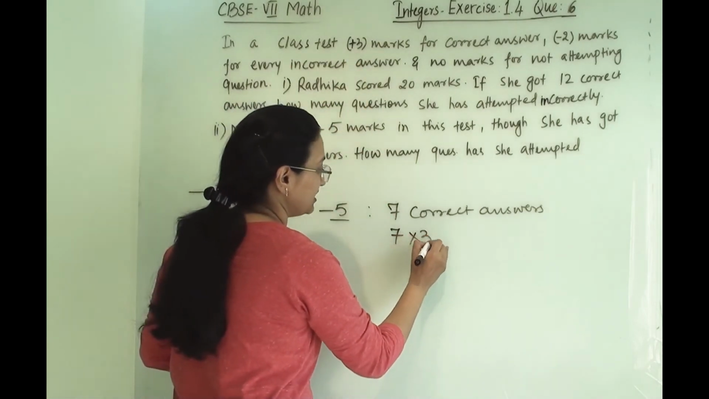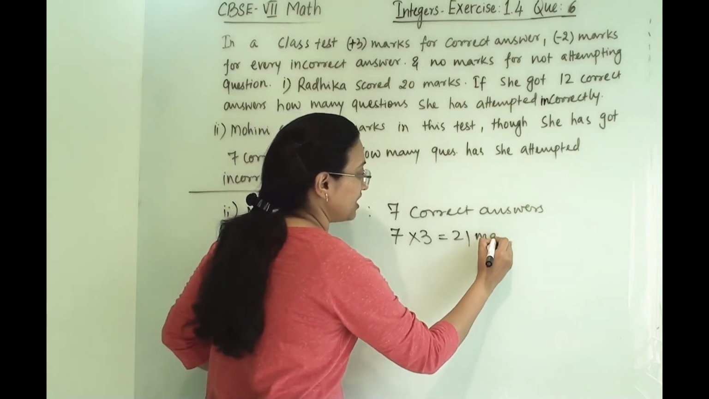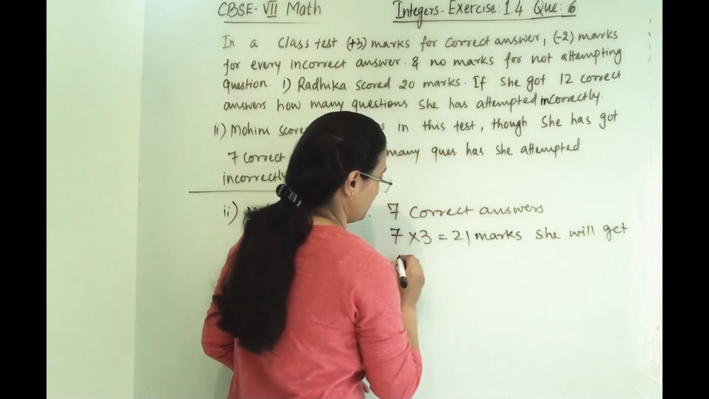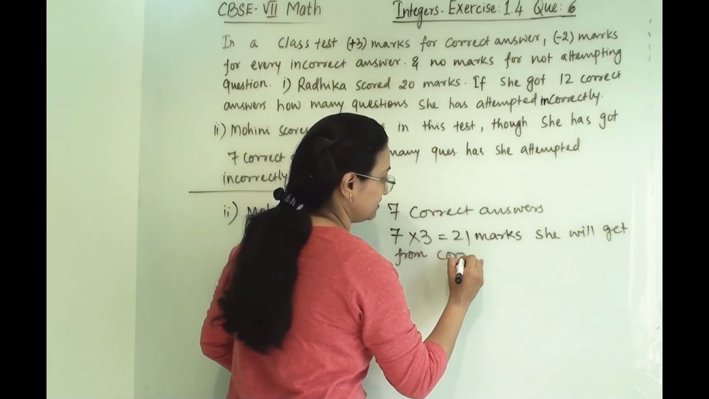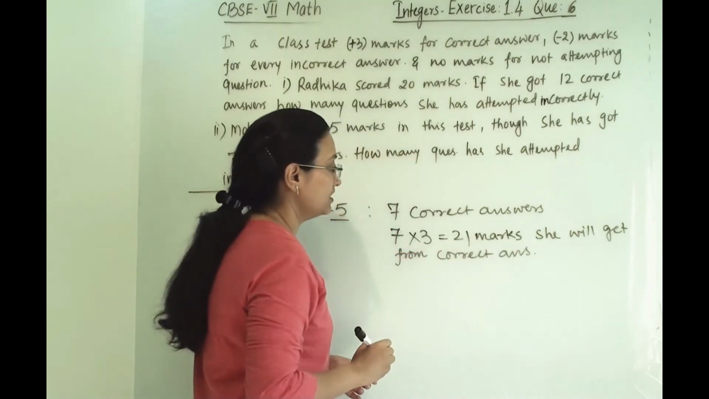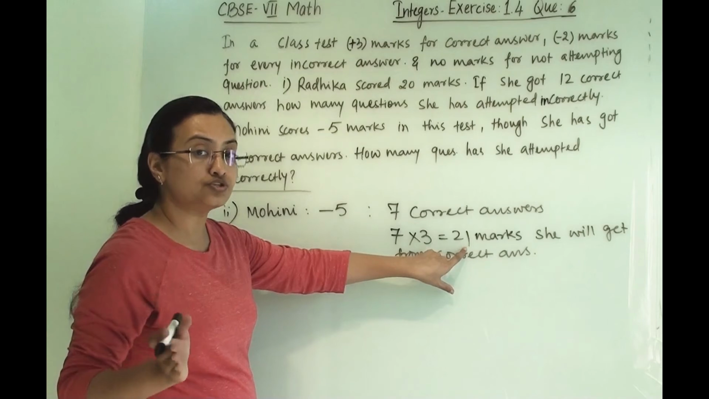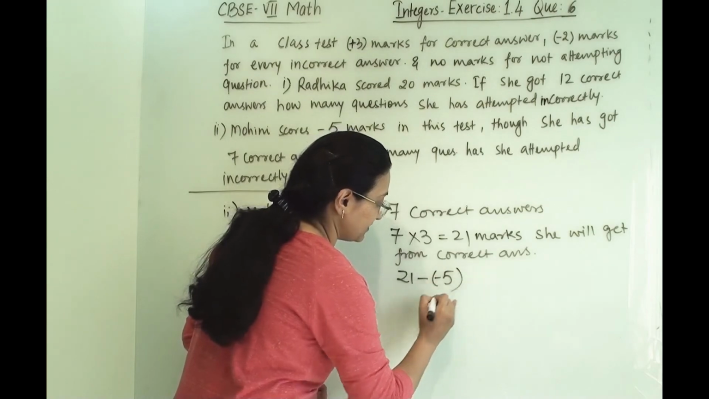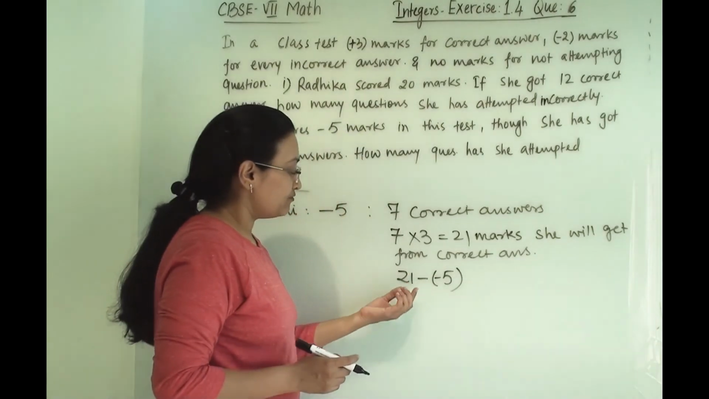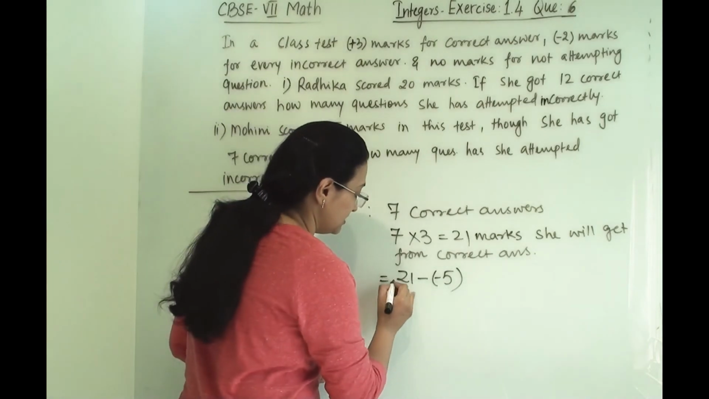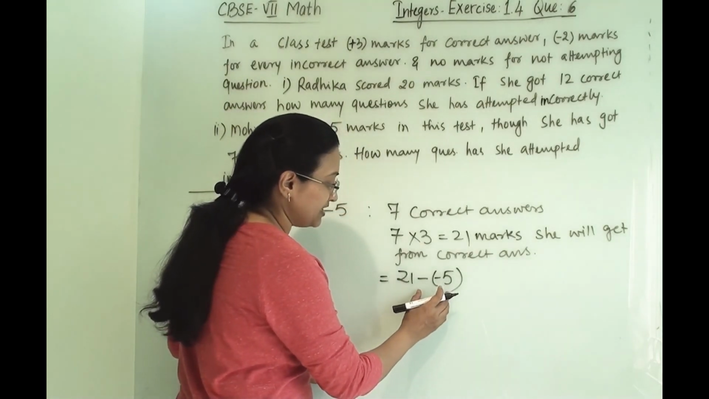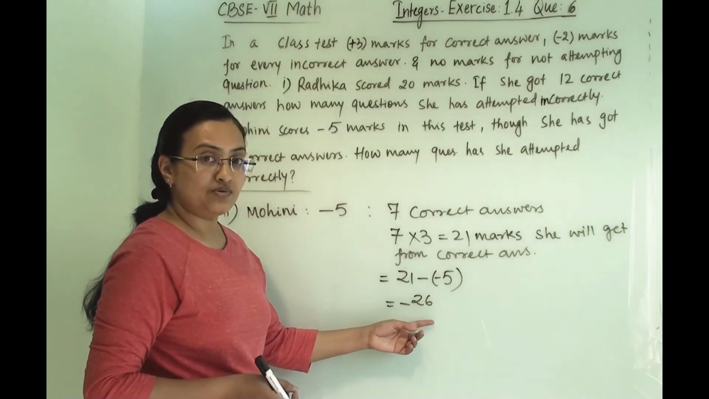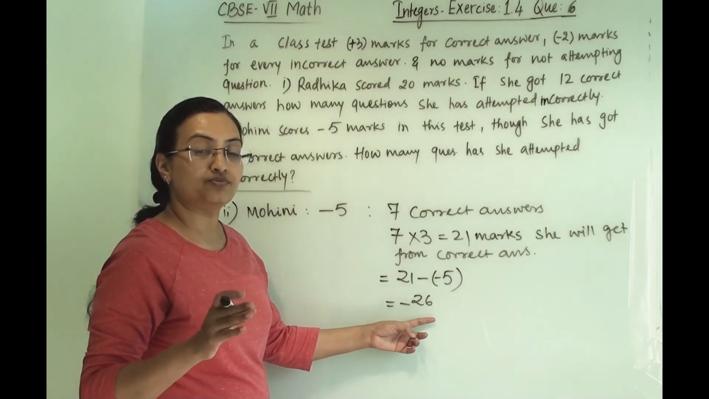So 7 into 3, we will get 21. So 21 marks she will get from correct answers. Now, the marks she should score is 21. So 21 minus -5. So here -5 from 21. So here we will get 21 minus -5. So this will be addition and we will get here 26, and that too -26. Now that means 26 marks have been deducted from the wrong answers.